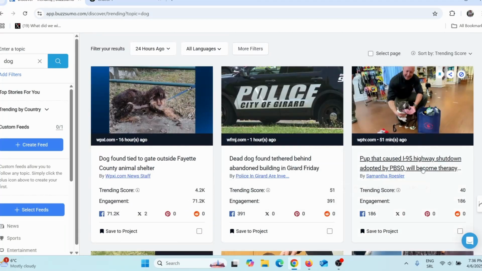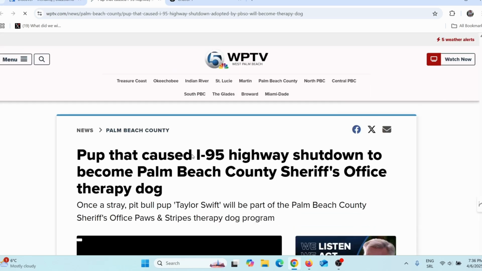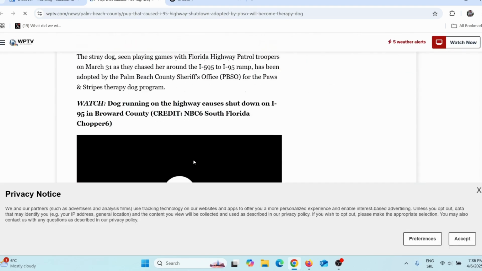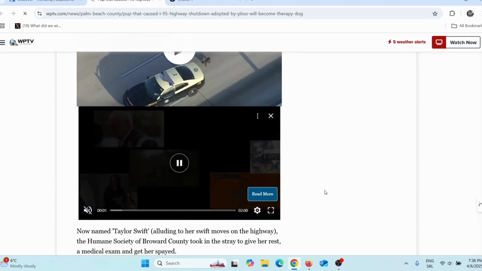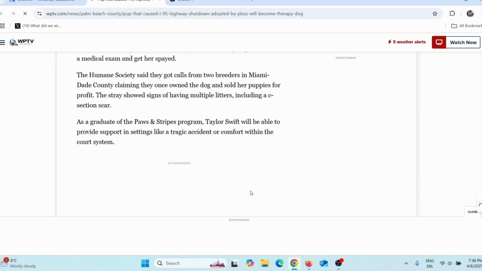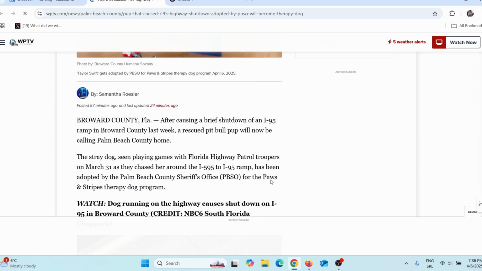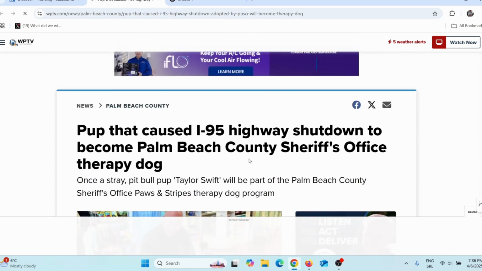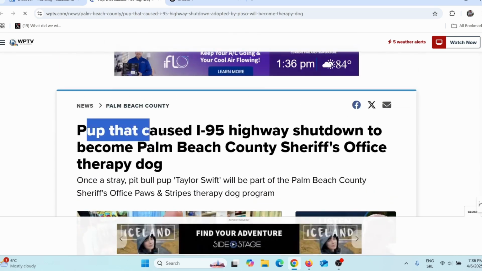So for example, let's just say I wish to check this article here. I just need to click on it and I will see this article, okay? So this is a trending article. People like to read this. People actually like this story. So what I need to do is write about the same topic, because that is a trending story.